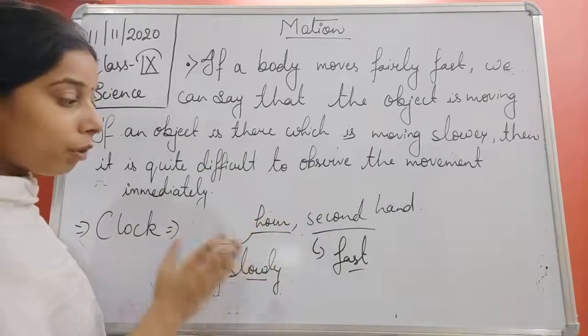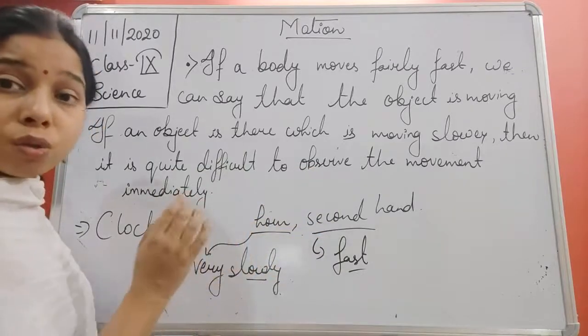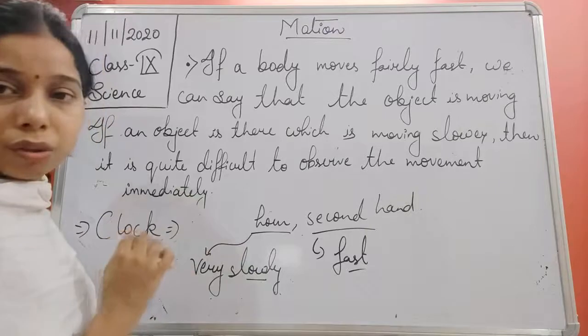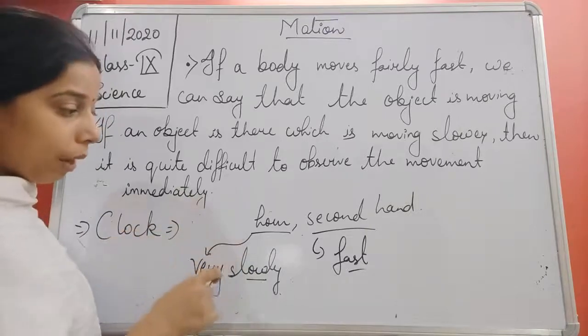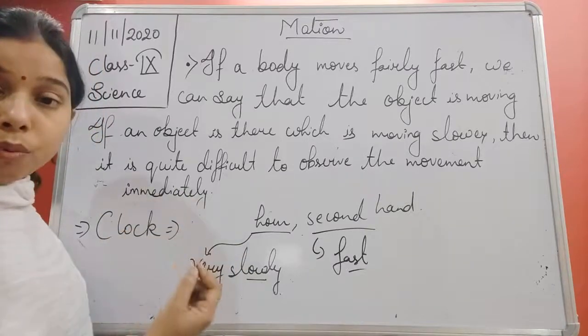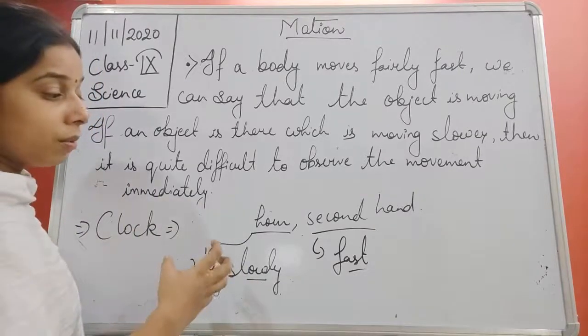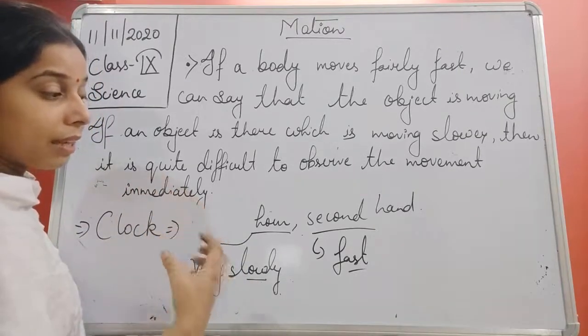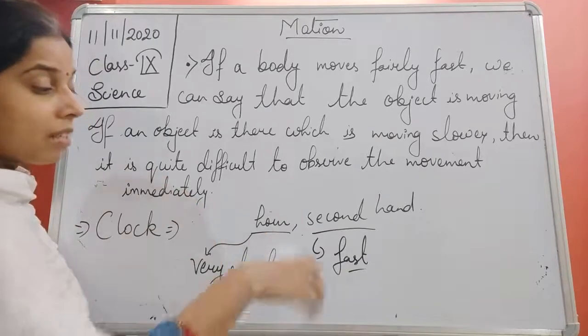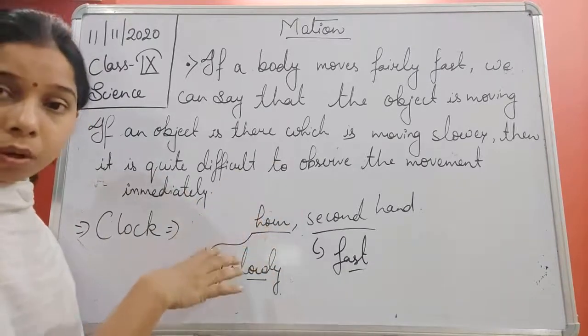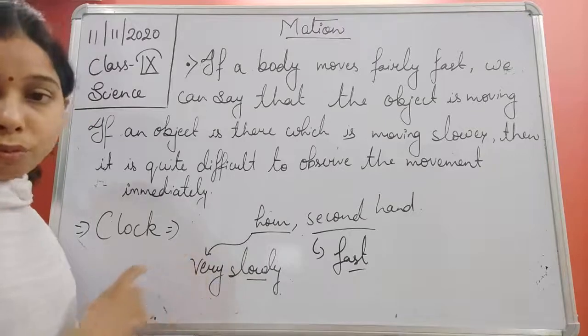But if only the hour and minute hands are there, you have to look properly to see whether the hour hand is moving or not, and only then can we say that this clock is working. Okay.